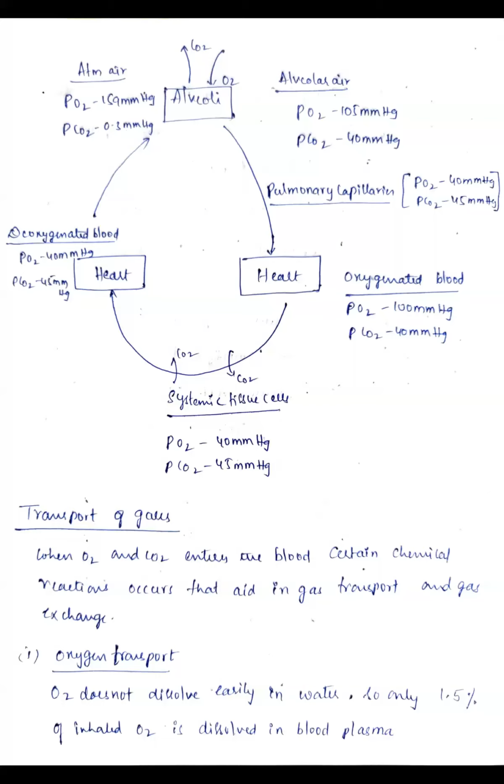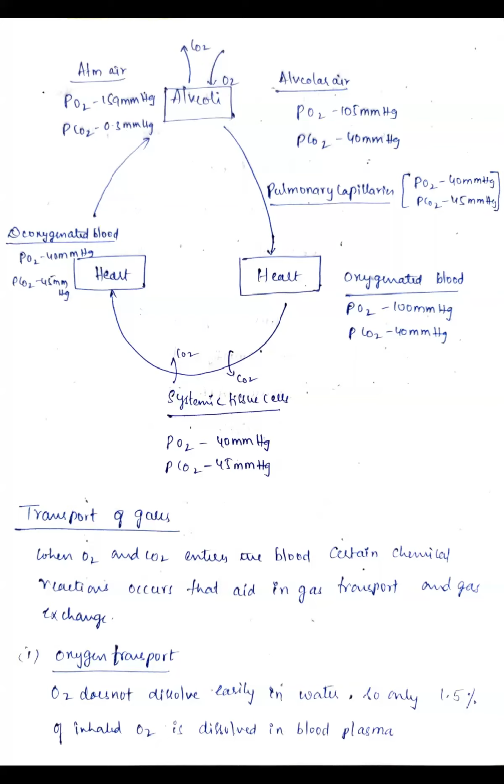Okay, here also you observe the pressure differences between the oxygen and carbon dioxide. That means the movement of air is from the higher concentration to the lower concentration. So there will be an exchange of gases taking place between the alveoli and the pulmonary capillaries. Clear? So that finally in the heart, the oxygenated blood, the oxygen becomes 100 mm of Hg and the carbon dioxide will become 40 mm of Hg.